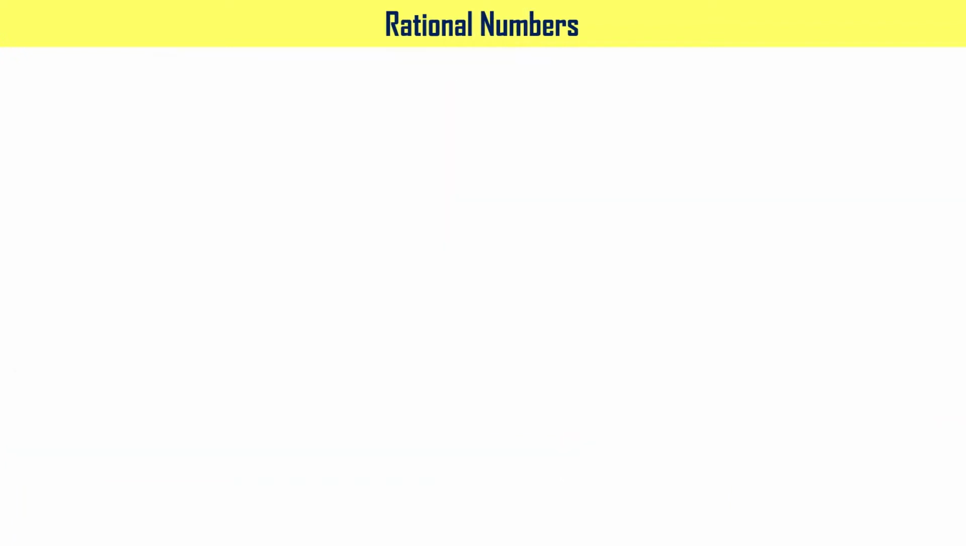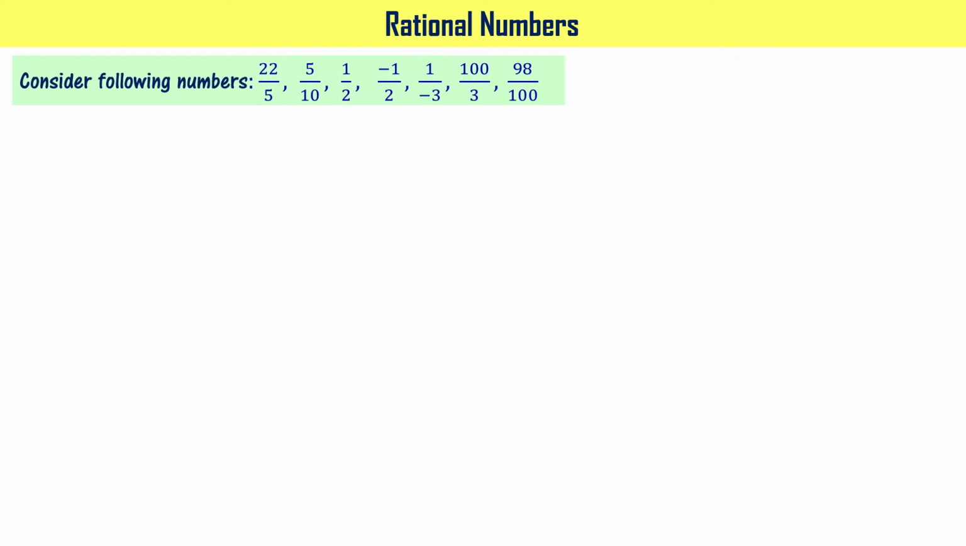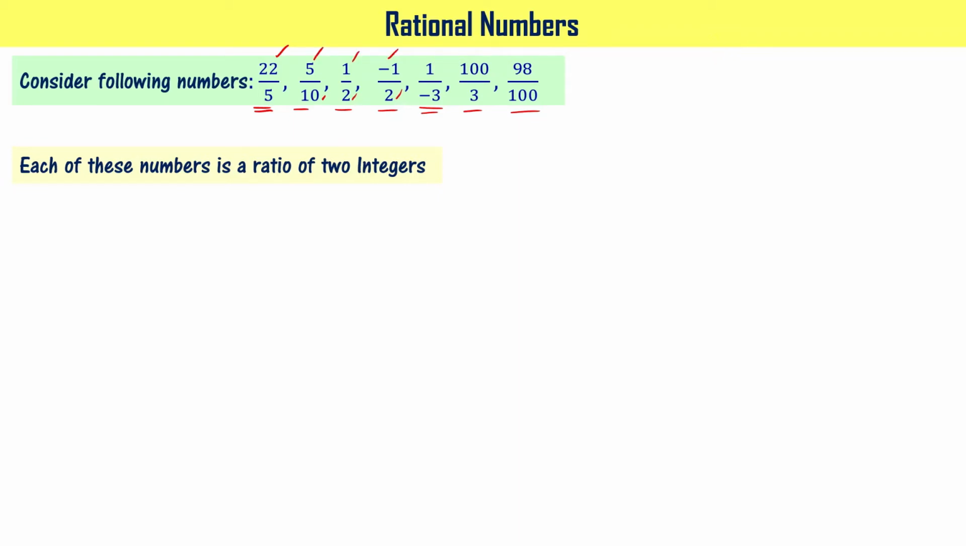Let us learn about rational numbers. Consider the following numbers: 22 by 5, 5 by 10, 1 by 2, -1 by 2, 1 by -3, that can also be written as -1 by 3, 100 by 3, 98 by 100. When you look at these numbers, what you can say is all these numbers are ratios of two integers, right? 22 and 5, these two are integers. 5 and 10 are integers. 1 and 2 are integers. -1 and 2 are integers. 1 and -3 are integers, right?